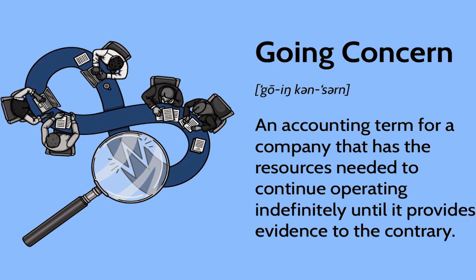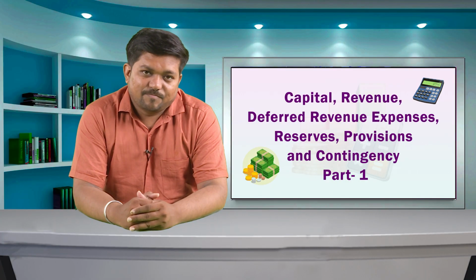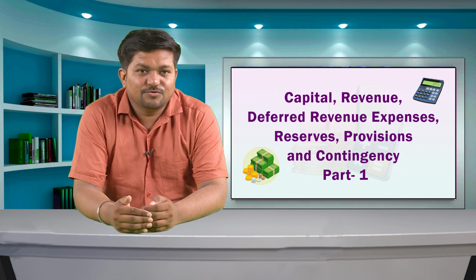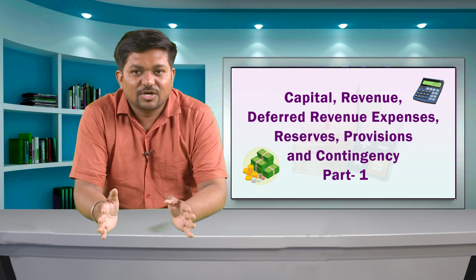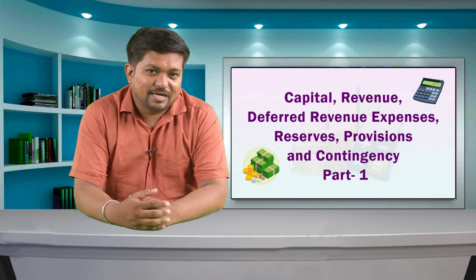Accounts of a business are prepared by following the going concern concept, that is, assuming that the business will continue for a foreseeable future and there is no intention to close down or scale down its operations significantly.